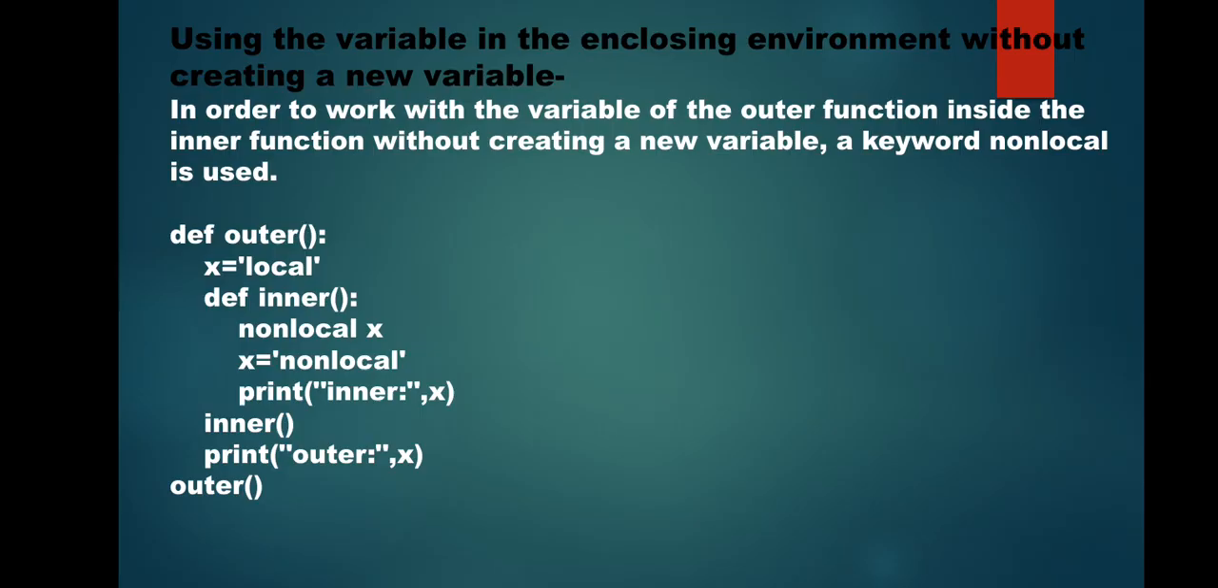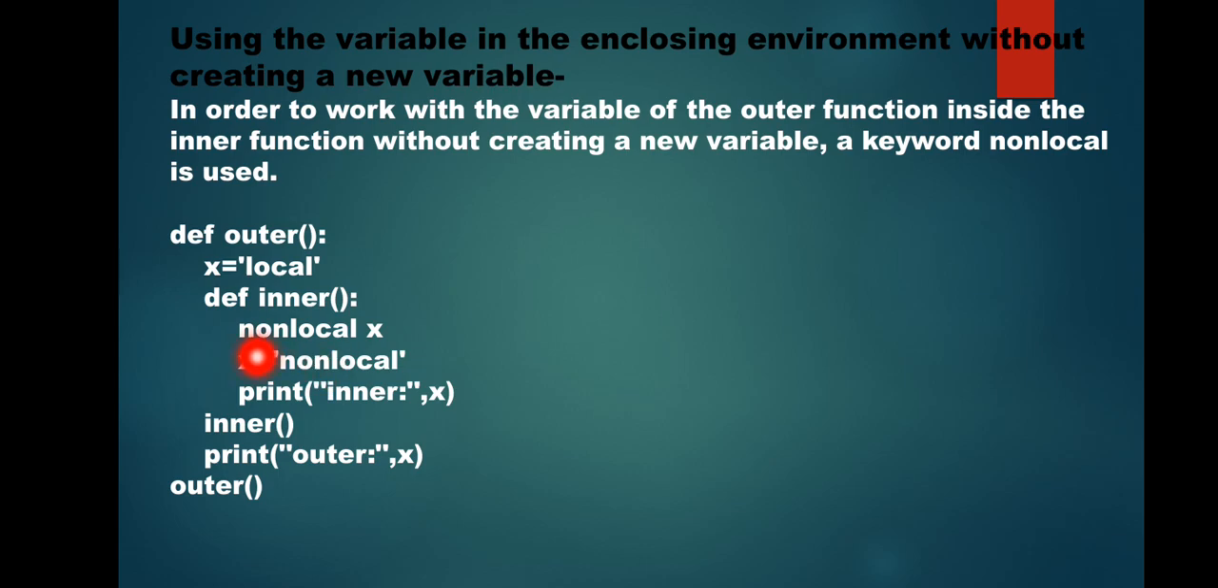Next is, if you want to use the variable in the enclosing environment. The variable in the enclosing environment has the same name as the variable in the local environment. Till now you have seen, if you want to use the global variable inside the function which has the same name as the local variable, you use the word global. But now if you want to use the variable in the enclosing environment having the same name as the local variable, then you are going to use a keyword nonlocal.